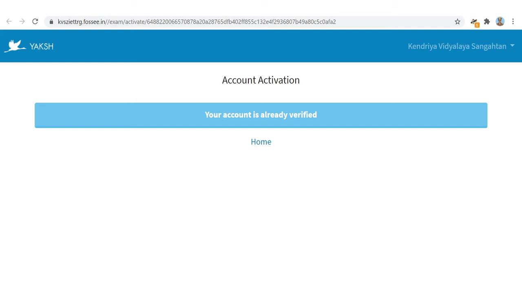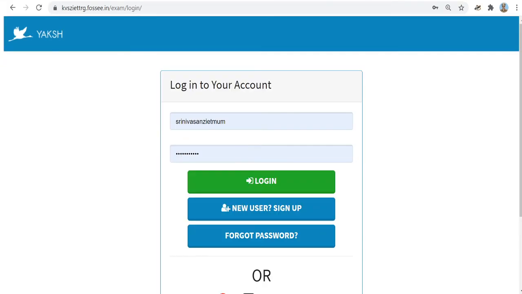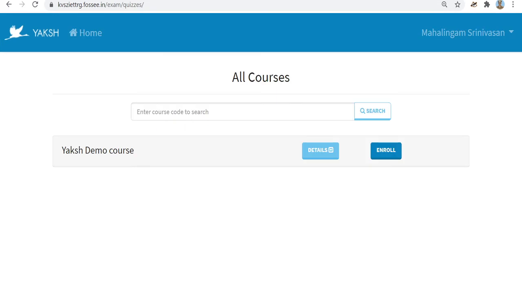And your account will be activated and your name will come in the right corner. And you have to click this home to view what are the courses in Yaksh platform. Under this kvsia.trg.fosse.in. Now at any time you can log in with your account if it is activated with your username and password, and you can click login. Once again I repeat, please log in to the website kvsia.trg.fosse.in only. Then this will take you to the page all courses.